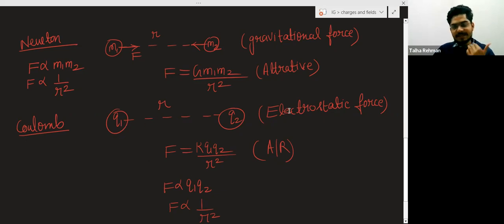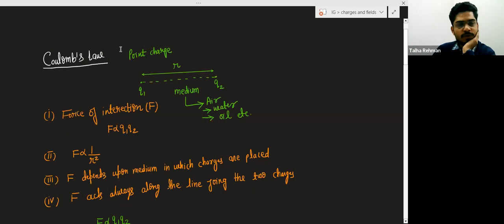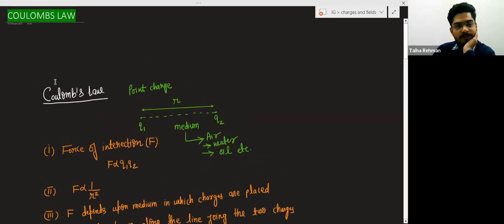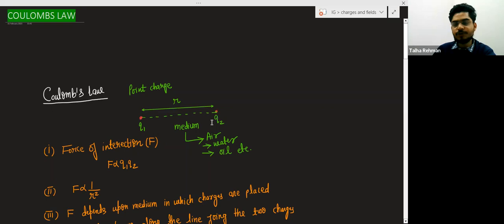Okay, so now let's discuss Coulomb's law. Basically, Coulomb's law is this. Suppose this is one charge, this is another charge, Q1 and Q2, and in between these two charges there is any medium.